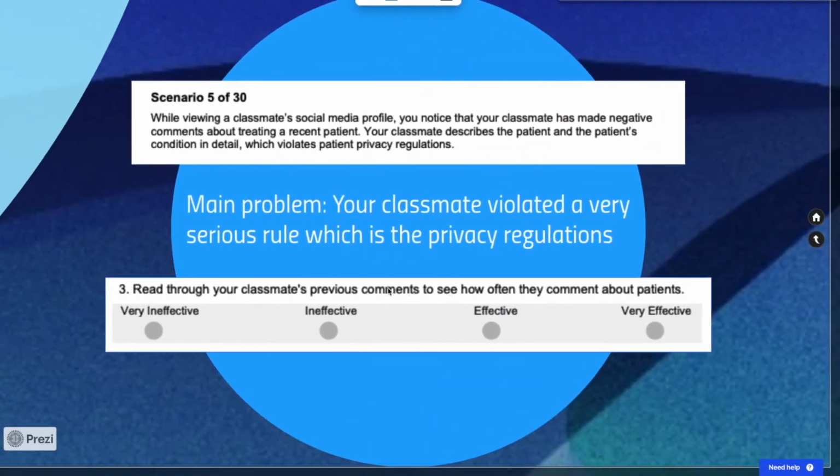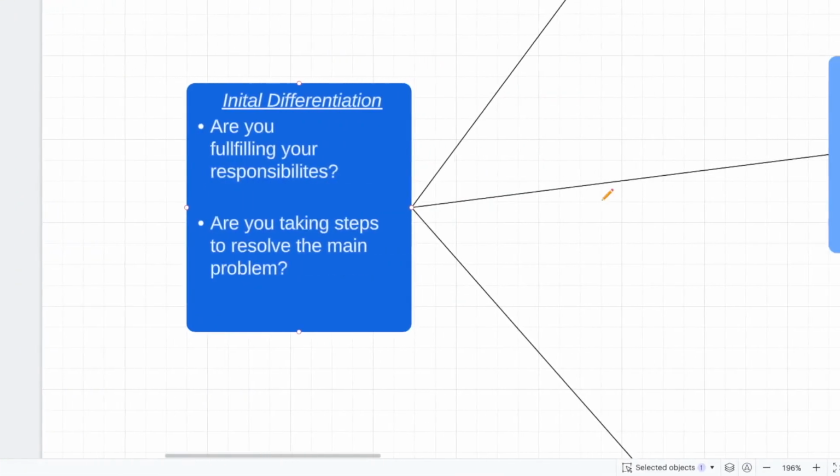We're not, right? We're not talking to our classmate. We're not trying to ensure that the comments are removed or that the responsibility is placed on the classmate for these actions. So we're not doing any of that. So I'm going to immediately triage this into a 1 or a 2. All right. So how do we differentiate between 1 or 2?